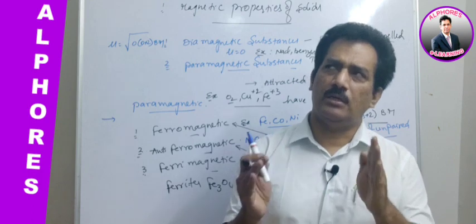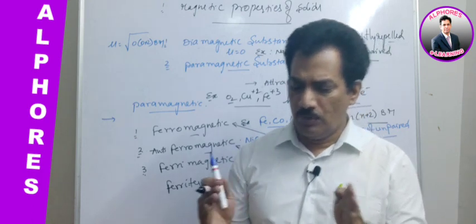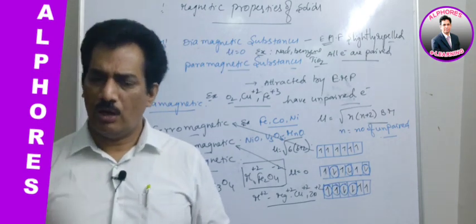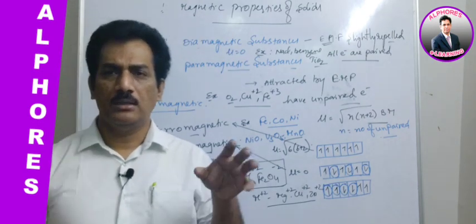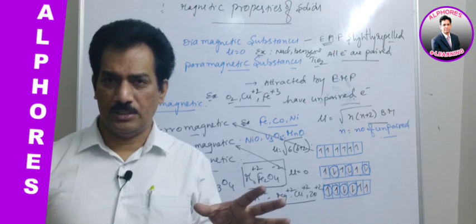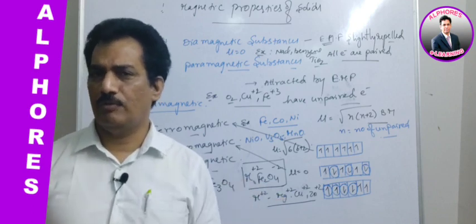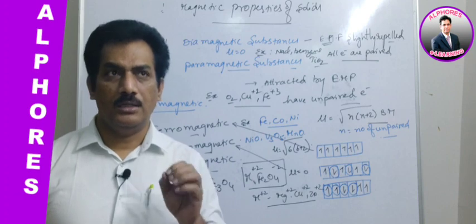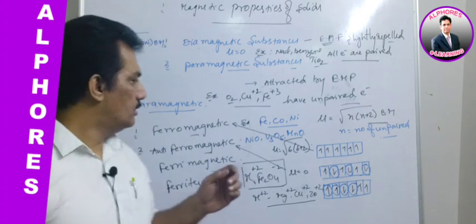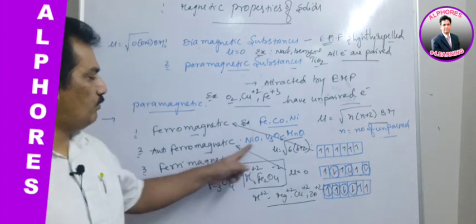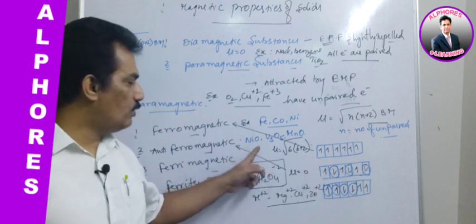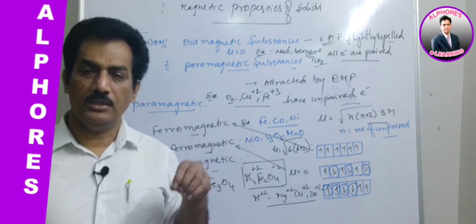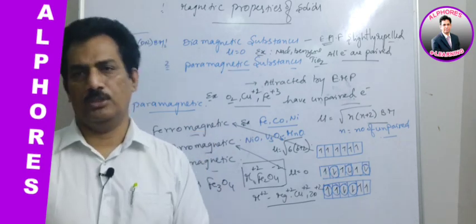That means at a particular temperature, they change from antiferro, ferro or ferri into paramagnetic substances, that is, a net dipole moment will be observed. Clear? For example, NiO is antiferromagnetic, but at 523 Kelvin it will behave as paramagnetic. That is nothing but a magnetic nature being observed.